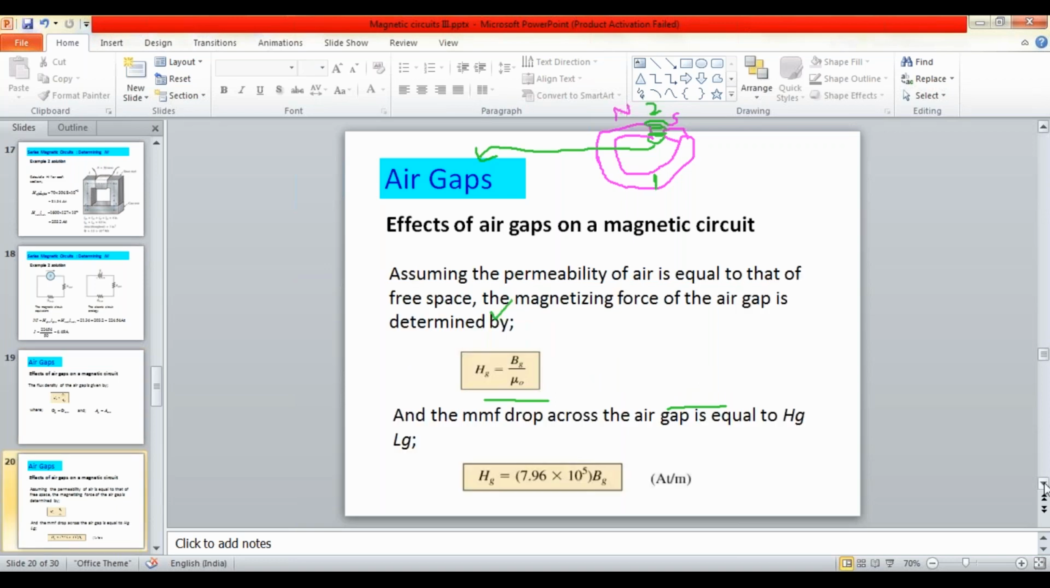Now, because of the presence of small air gaps in the magnetic path, some effects are going to appear. Because of that, the magnetic field intensity in the air gap, H_g, is equal to the flux density in the gap by mu naught. So we can calculate this value for air gap mediums only.